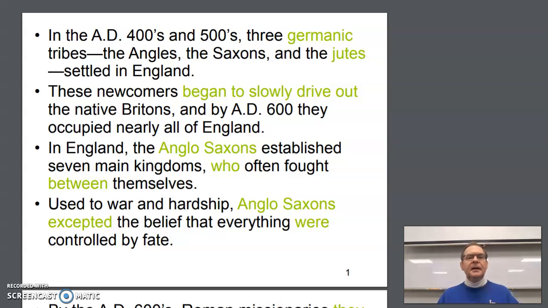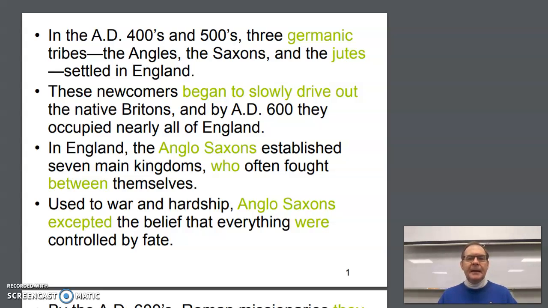Number 2. These newcomers began to slowly drive out the native Britons, and by 8600 they occupied nearly all of England. So we have 2 past tense things that are going on. Began and occupied. Well, we have a rule in grammar that if things happen at the same time in the past, it's okay to use past tense. But if one happened earlier than the other, you're supposed to use the past participle form, which means you put had in front of it, and then the participle form of the verb. So let's see what we had.